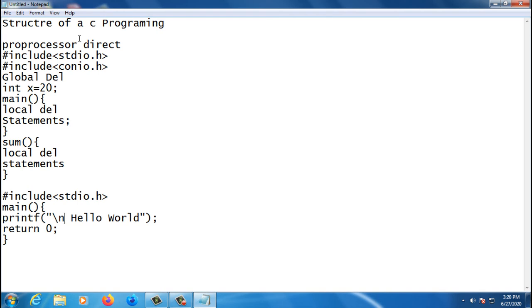Next is files in C programming. I'm not explaining the concept of files now. I'm explaining what the files are that we have.